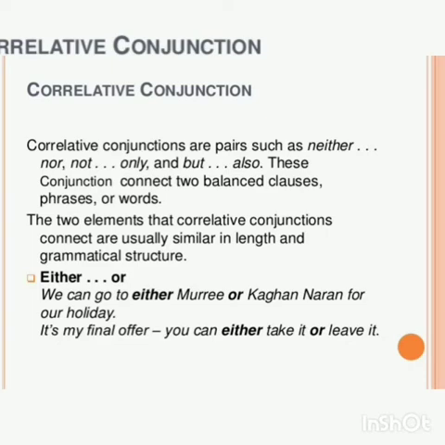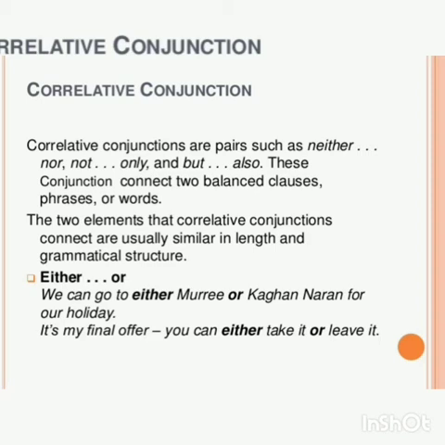Now let us discuss correlative conjunctions. From the name it's very clear that they are related to each other, and correlative conjunctions occur in pairs. What are the pairs? Neither nor, not only but also, either or, no sooner than, whether or. They are some of the correlative conjunctions.